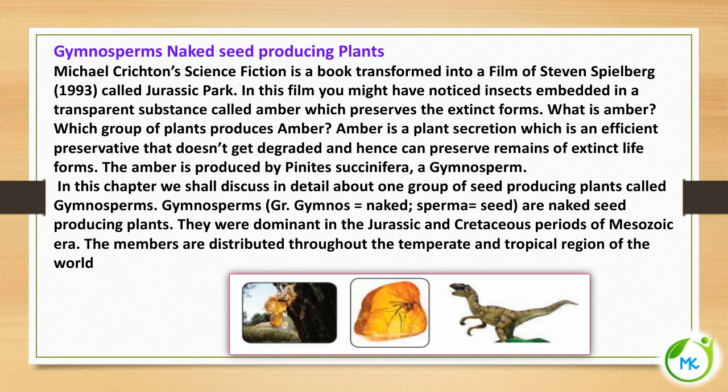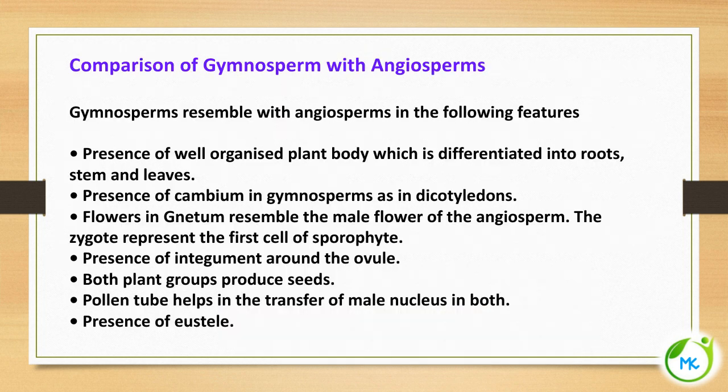Gymnosperms is derived from the Greek words gymnos meaning naked and sperma meaning seed. So naked seed producing plants are referred to as gymnosperms. These gymnosperms were abundant in the Cretaceous period of the Mesozoic era, and they are distributed throughout the temperate and tropical regions of the world. So this is the amber, a plant secretion.